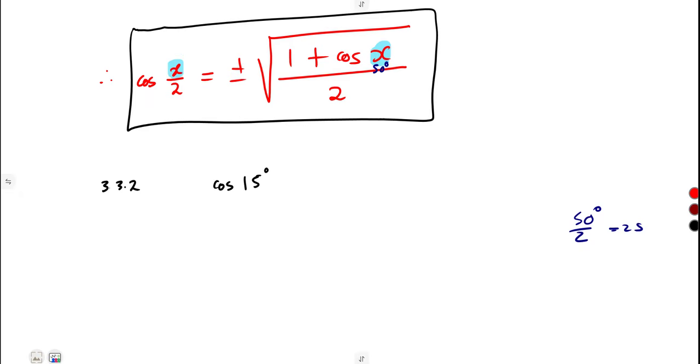So meaning to say, if the whole of this part here is 10 degrees, it means this whole part is 20 degrees, multiplied by 2, because here it is x over 2. 20 over 2 gives us what? A 10.